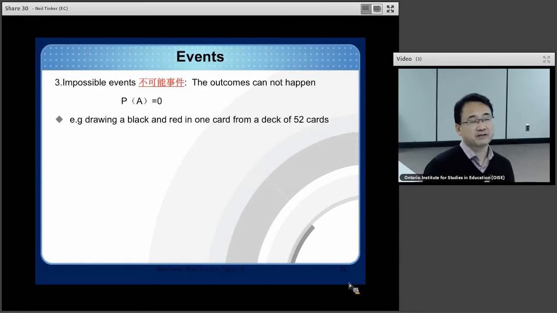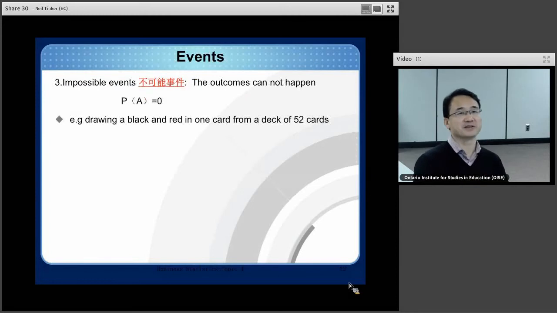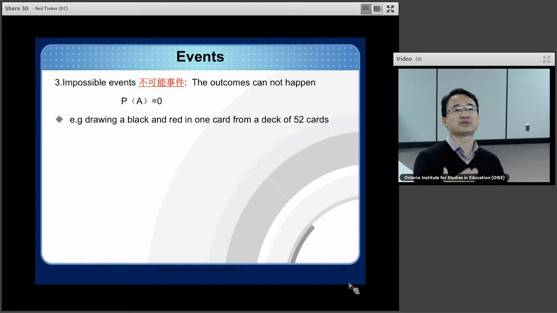Okay, the third is impossible events. What are impossible events? The outcome cannot come out. It is impossible to come out. So its probability is zero. Very, very simple, very easy.